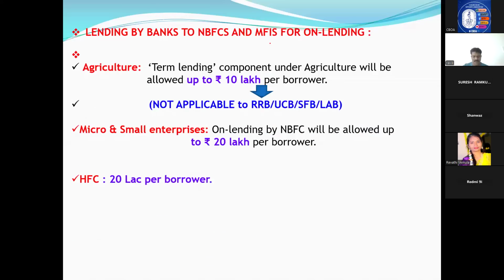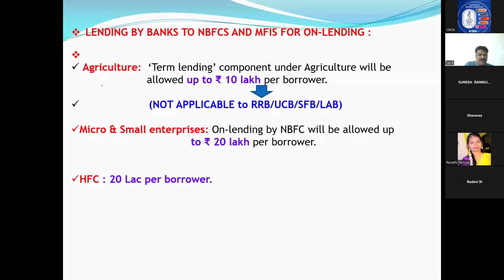Now priority is almost over, we have come to an end. Lending to banks, to NBFCs and MFIs for on lending. See, being a bank, we will give loans to NBFCs. We will give loans to microfinance institutions. In turn, these MFIs and NBFCs will also give finance to the borrowers. In your bank books, you can write whatever you have financed to NBFCs, MFIs under priority, subject to one condition. The condition is that NBFC, MFI should finance, that they have to give loans.